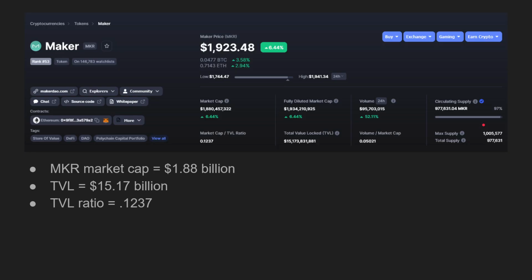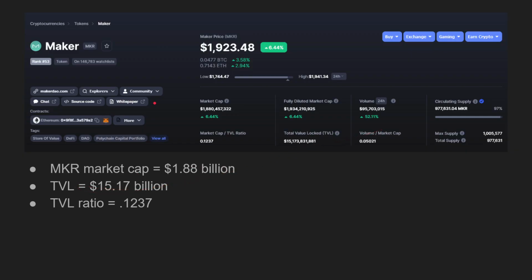Now, here are some more in-depth analytics about the token. Here's the Maker token. Currently, it's about $1,923, up about 6% in the past 24 hours. We see that its market cap is about $1.88 billion, and its total value locked at this given point.